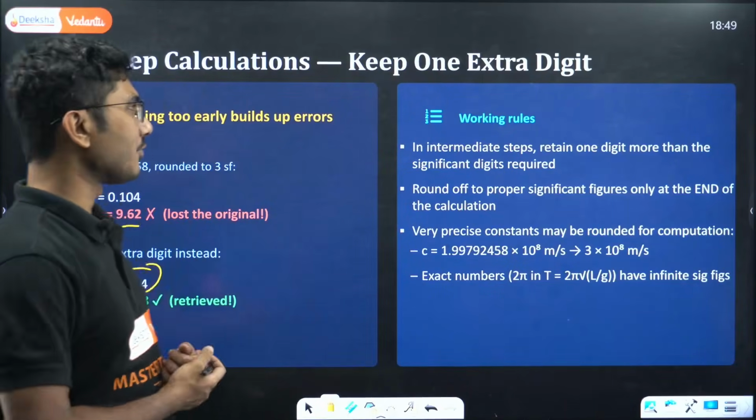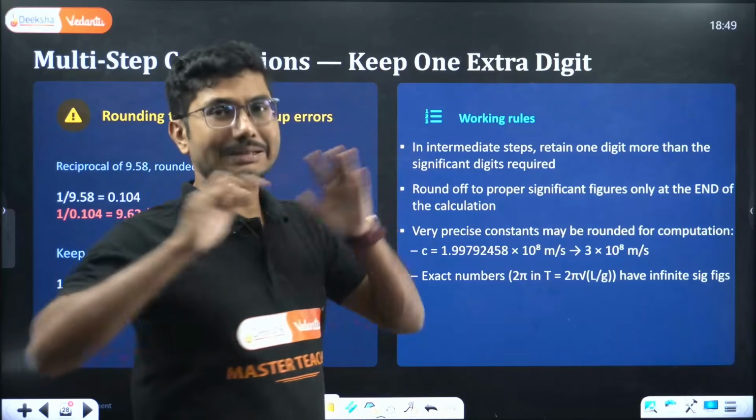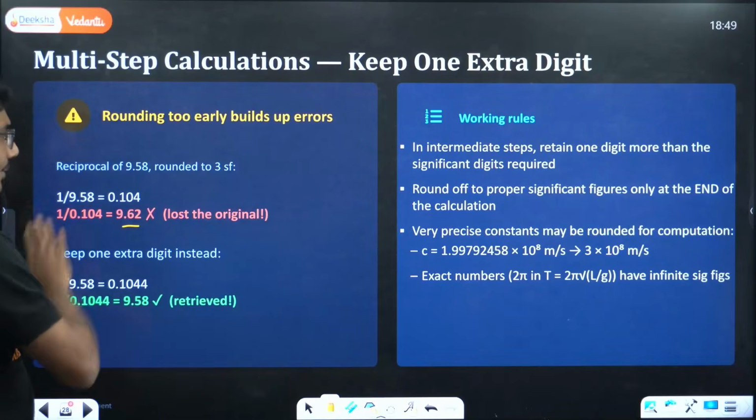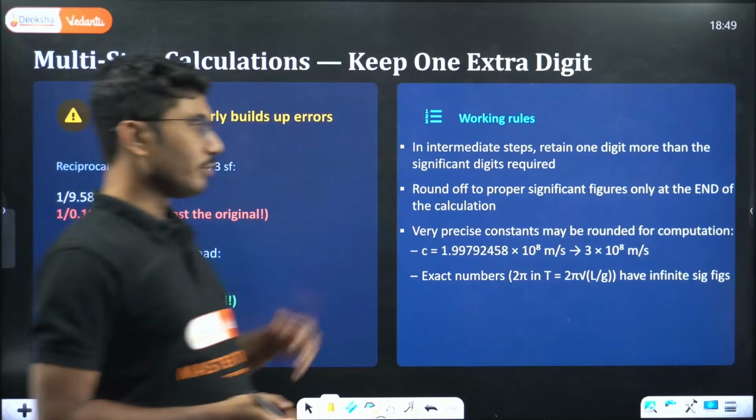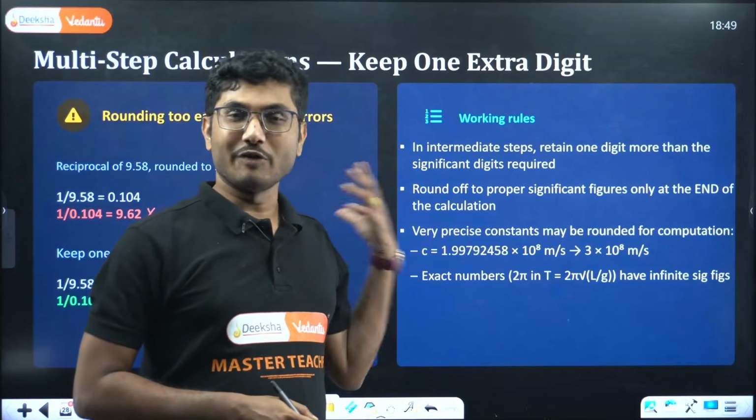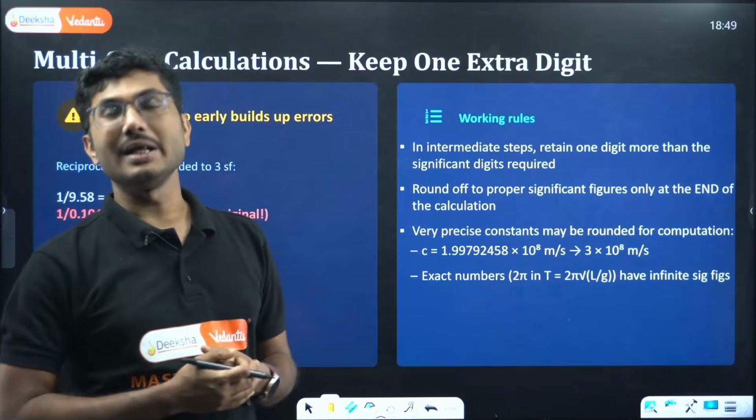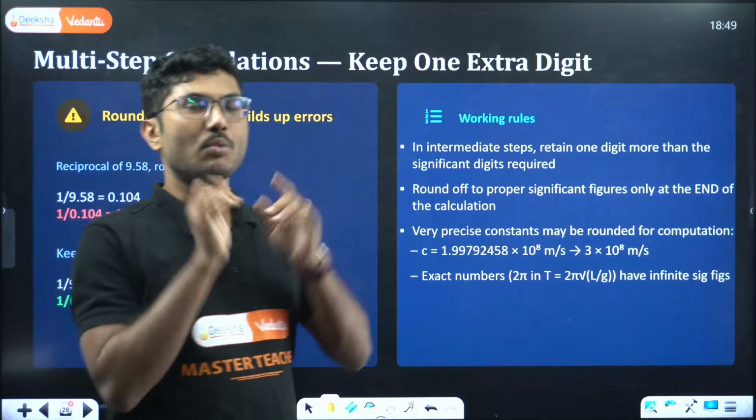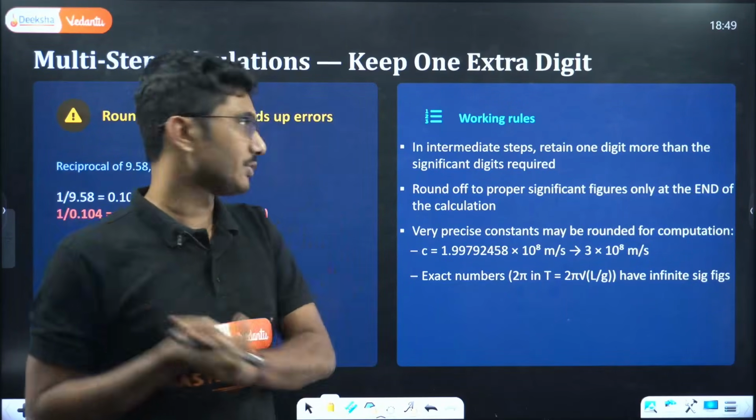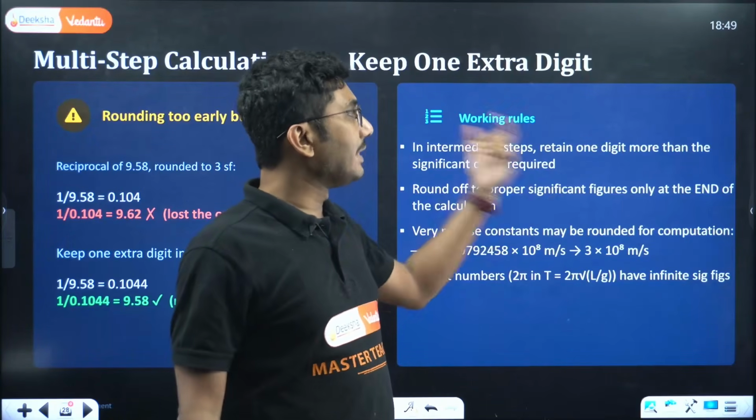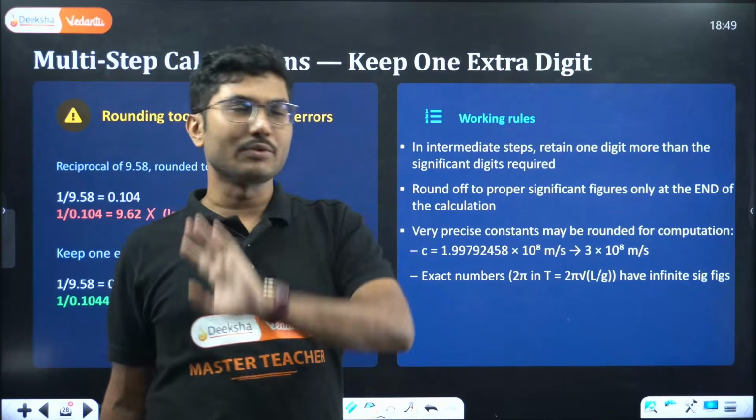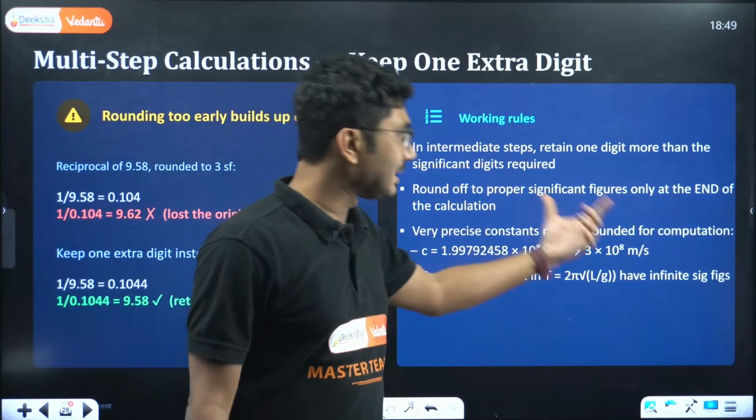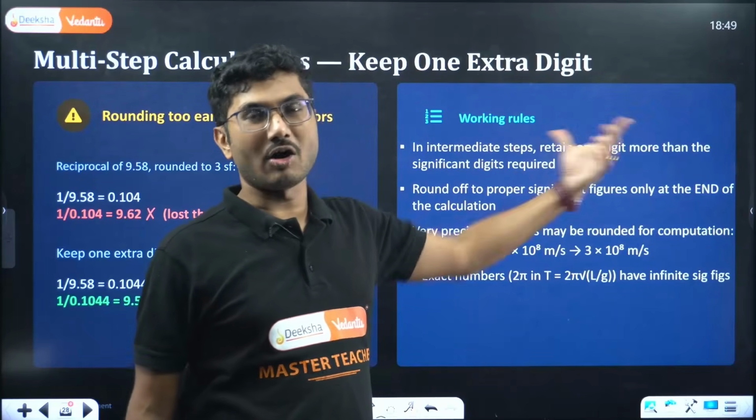If you are doing it, try to keep one extra digit, that gives you a little bit more accuracy. Working rules in intermediate steps: if it is a final answer, this is your correct answer. If it is an intermediate step, you have to keep one digit extra while calculating. So do not apply the rules of significant figures in the intermediate steps. In the intermediate steps, you have to keep one digit extra for each and every calculation. In an intermediate step, retain one digit more than the significant digits required. That is a rule that you have to follow. Round off to proper significant figures only at the end of the calculation.